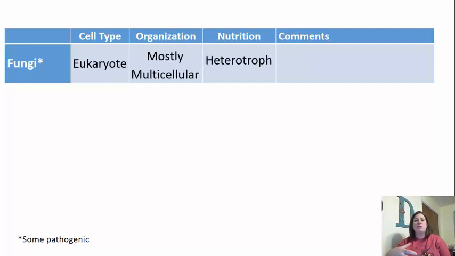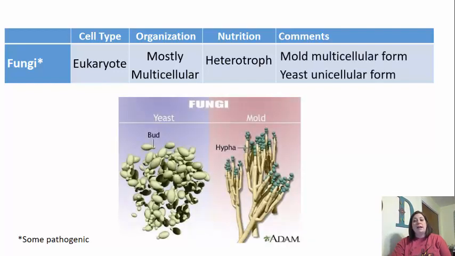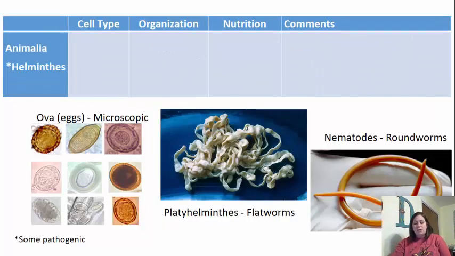This is why a lot of times whenever we have mold and stuff growing on our food, especially when it's been in the refrigerator or something like that, it starts to liquefy or get soupy, and that's because the fungus is liquefying its food in order to then consume it. Now, mold is multicellular and yeast is a unicellular example of fungus. And guys, when we look at this in the fungi group, some of them are also pathogenic. So if you look here in this picture, you can see the yeast side. You can see the yeast side is the unicellular, and then you see in the other side with the mold, it's a multicellular organism.